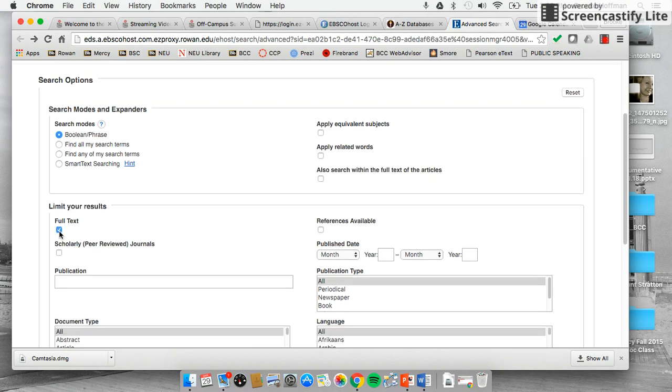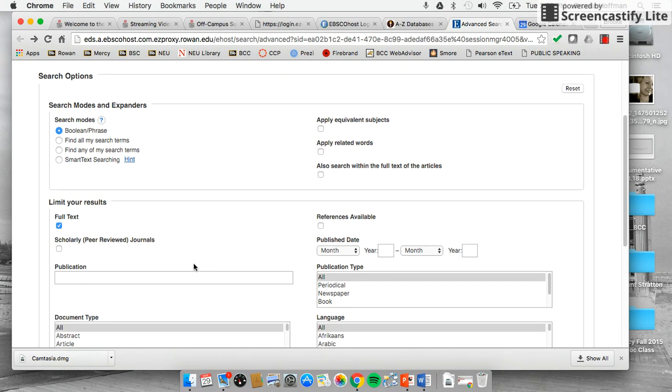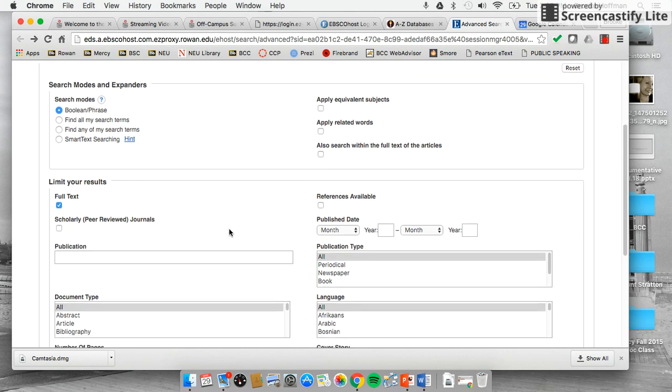Also, personally, I like to only click full text because we have access to lots of stuff, but sometimes you have to request it, or sometimes it's a book in the library. But if we have full text, you're guaranteed to get the PDF and get your hands on it right away. For a lot of academic papers, I would recommend scholarly peer-reviewed journals. Those are going to give you a lot of analytical references. If you're looking for something that's just more journalism, you don't have to click that.